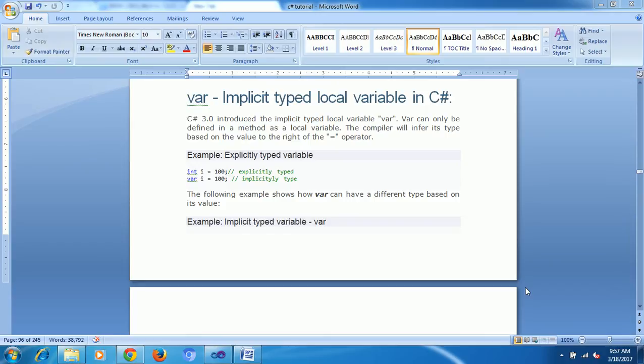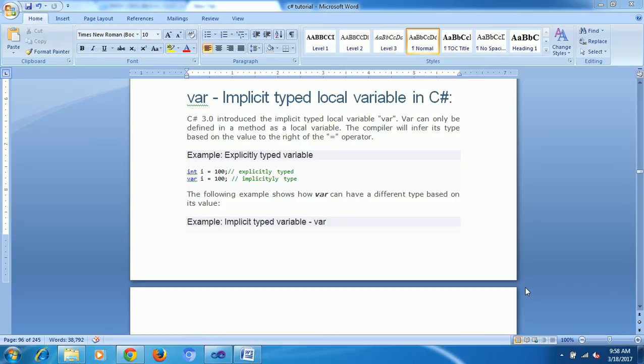Actually it will not accept, it will give a compile time error. What is the meaning? When I first assign, automatically my data type is integer. When I assign the string, my data type would be string, but with var it is not possible to change dynamically.